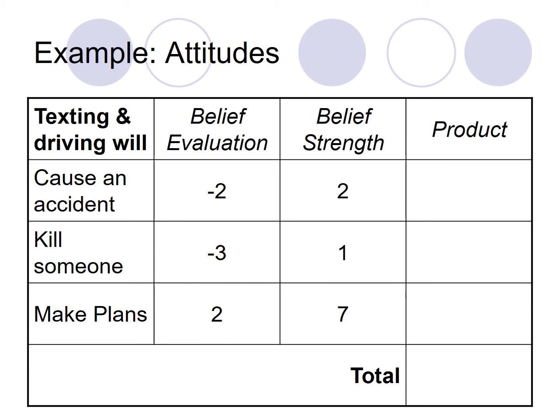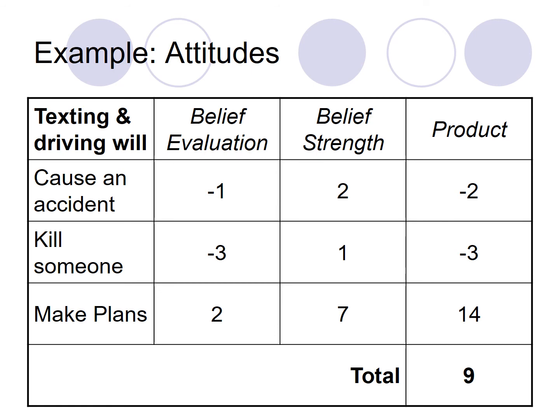But making plans, which would be pretty nice to do, it's +2, and they think absolutely that is going to happen. So what we do is we multiply the items in those lines. So -2 times 2, -3 times 1, +2 times 7 gives us a 14. Right, so that's what we're looking at then. So causing an accident is only a -2, really out of a possible -21. I'll show you that in a moment. Killing somebody is only -3, but making plans is a 14.